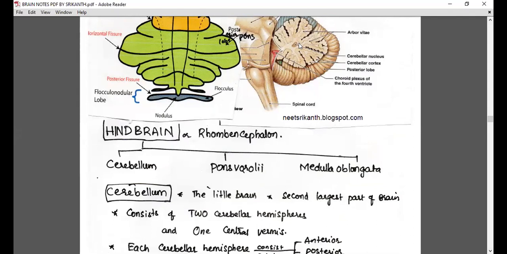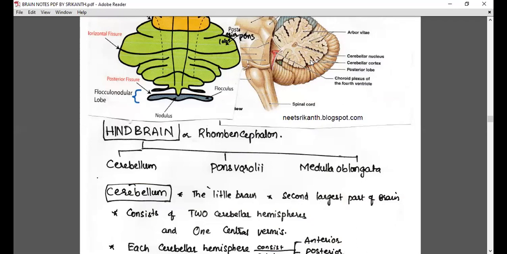Gray matter means unmyelinated axons, cell bodies and dendrites are present, which makes a gray color. Above the gray color, myelinated axons are present. They are like a tree, and you can see the white color. The white matter ramifies, ramifies means branching, above the gray matter.